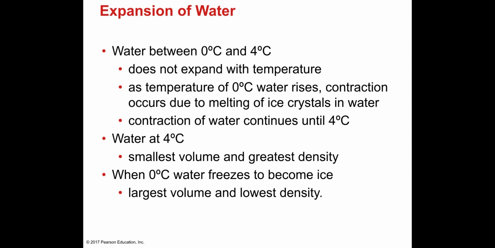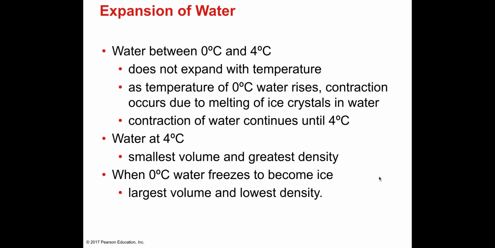Between 0 degrees Celsius and 4 degrees Celsius, water does not expand with temperature. As the temperature of water rises from 0 degrees, contraction occurs due to melting of ice in water. Contraction of water continues until 4 degrees Celsius.